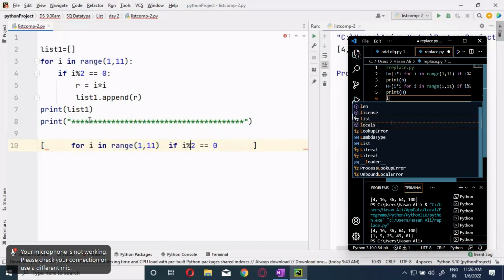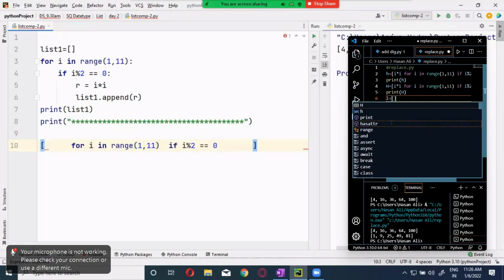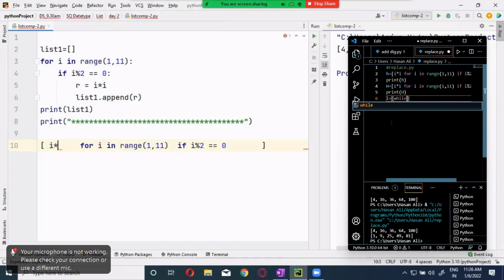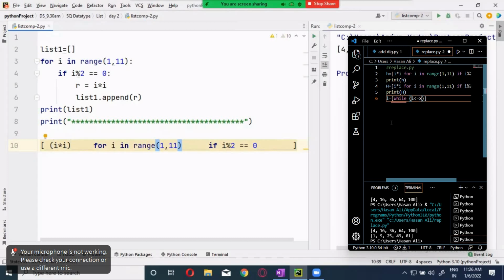Okay, then when this condition is true, then you should print the I into the list. Now, if you want to put it this way for your comfort, you can do it. It's not mandatory. There is an extra space given by me, it is also not mandatory. Just to make you understand, I'm writing it. This is an input sequence. This is a condition, and this is the output expression.